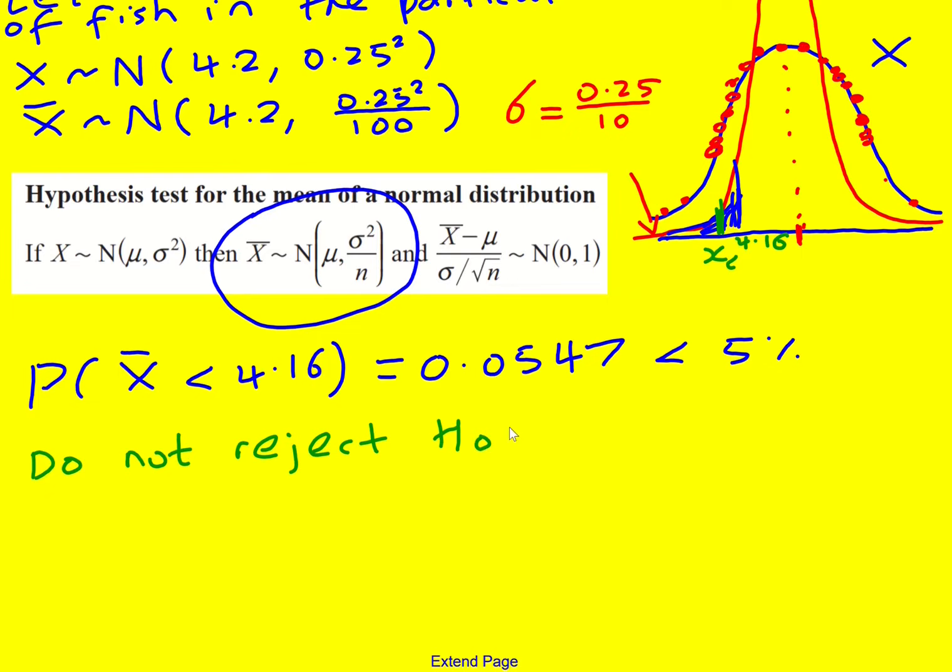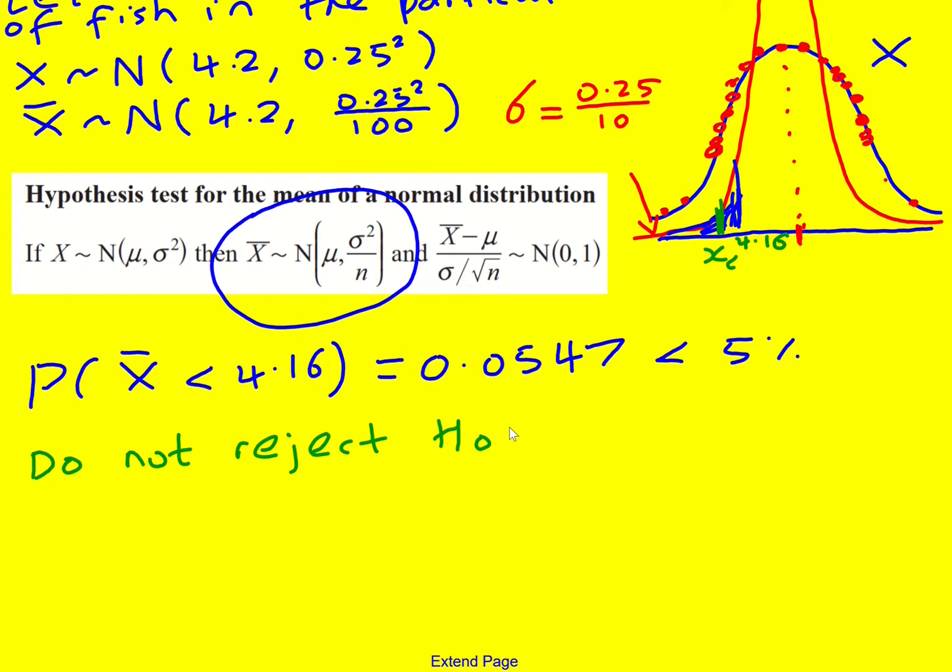The other way to think about it, instead of talking about the critical region, is to say we're finding the chance of this happening. If the chance of getting a sample mean of 4.16 was say 30%, that's reasonably likely. So it's probably true that the population mean was 4.2 and the sample mean was just a little bit lower, because there's a good chance of it happening.